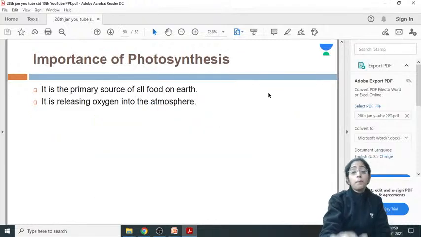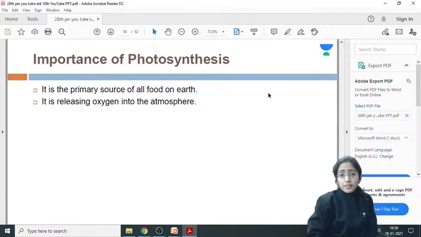Importance: the plant is not only synthesizing the food for itself, but it's a primary source for all the food on earth. So therefore plants are said to be producers. It also releases oxygen into the atmosphere.